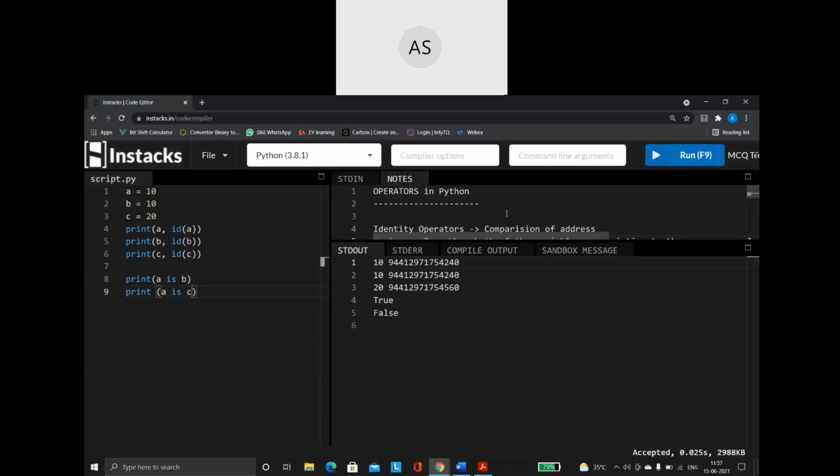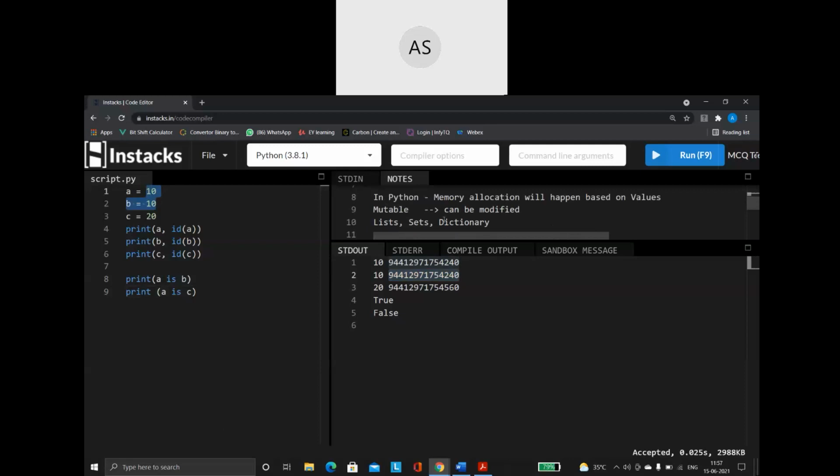See what happens. This is the memory location of A and this is the memory location of B. Did you see, both are the same? Why are both the same? Because both have the same value. Please remember what I told you: the memory location will happen based on the values. Since A and B have the same value, it will create one memory location. Inside that memory address, it will place the value 10, and both my A and B variables will be pointing to the same address.